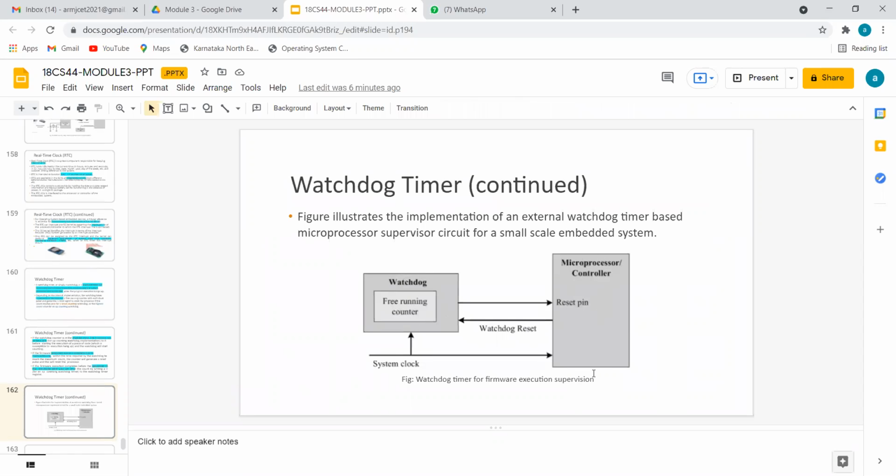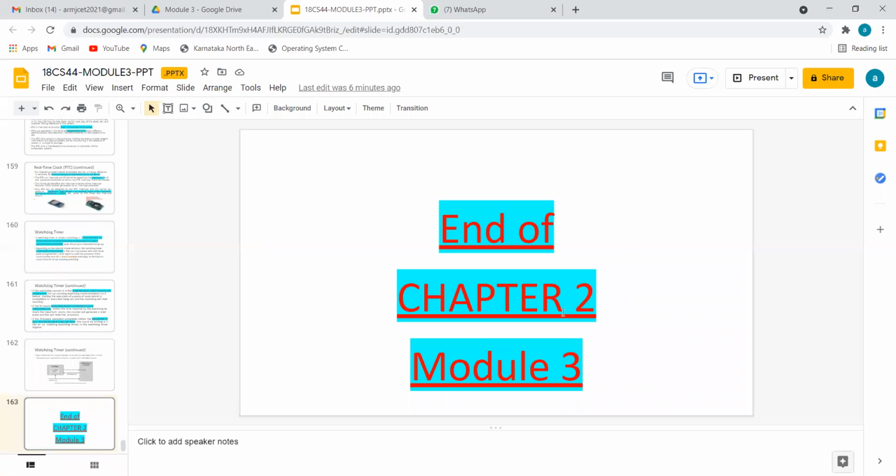Some work will be taking place here. Outside there is a watchdog timer continuously observing this. Once the time limit is reached, it will give a reset pulse so that the microprocessor or controller will restart its activity. So that is the end of chapter 2 and module 3, leaving just one small concept, embedded firmware. Tomorrow I will try to cover that. So that finishes our module 3.